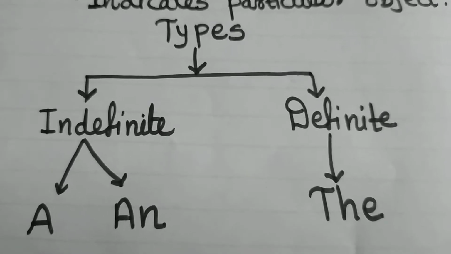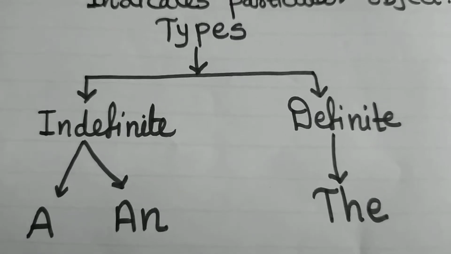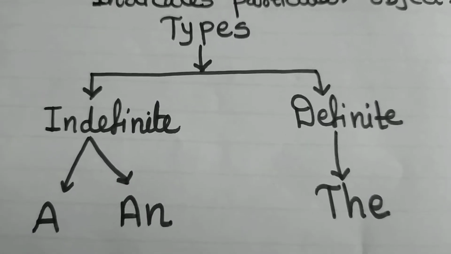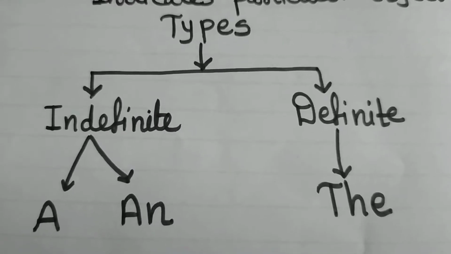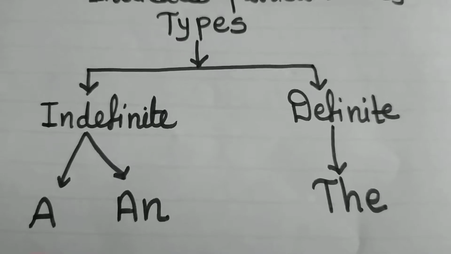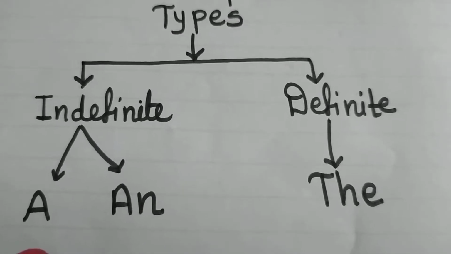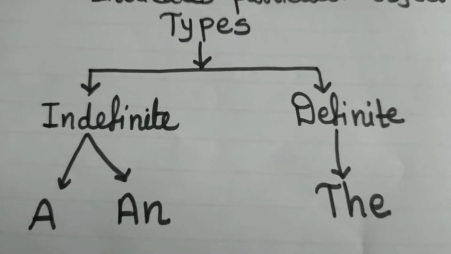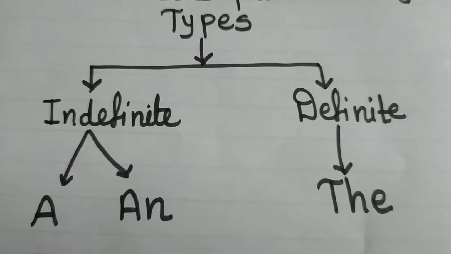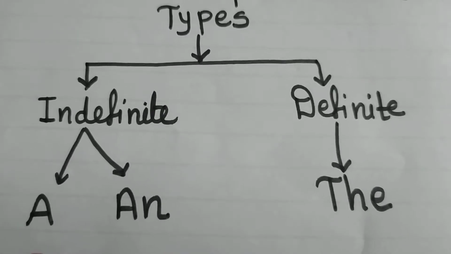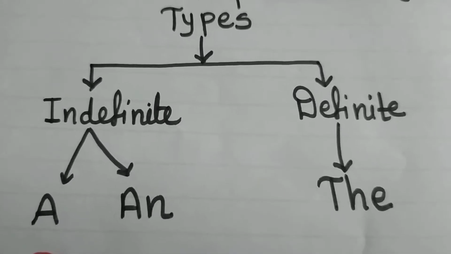There are two indefinite articles, that is a and an. The definite article is only one, and that is the. A and an indicate any noun which is not specific, which is not a definite one. On the other hand, the is used before nouns or things which are indicated specifically, or that tell the position of something in a definite way.